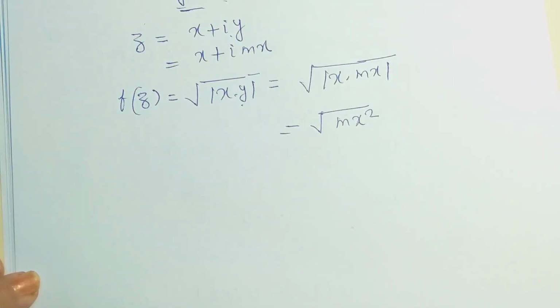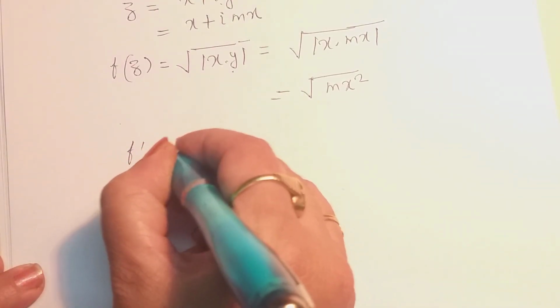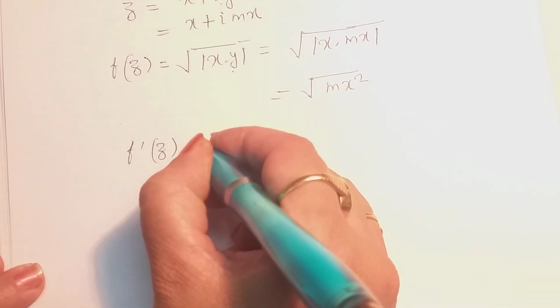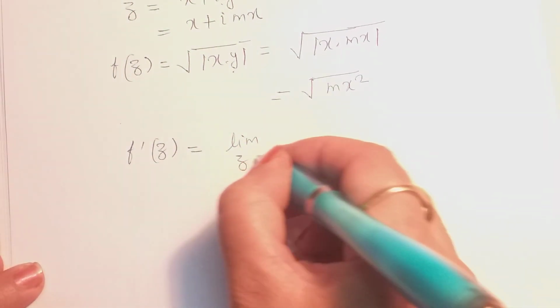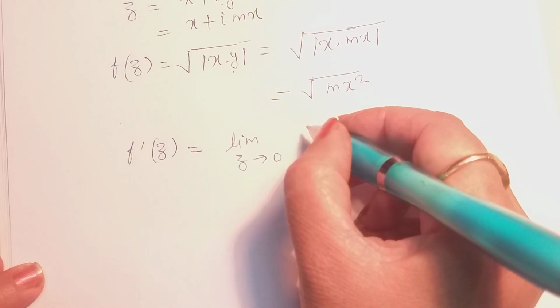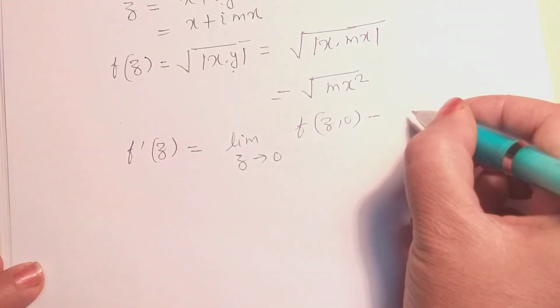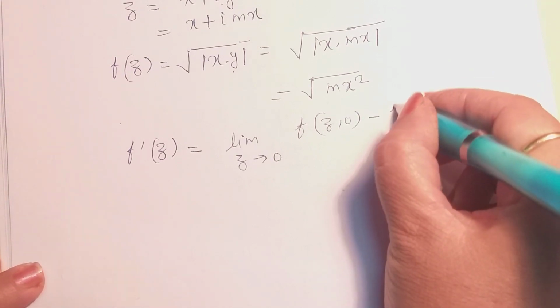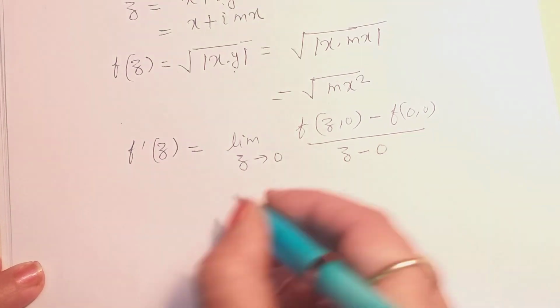Right? Now we take the derivative of this function along y = mx. So the limit as z tends to 0 of [f(z) − f(0)] / (z − 0).